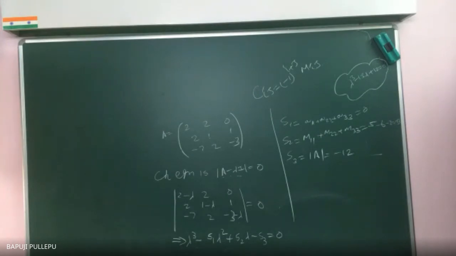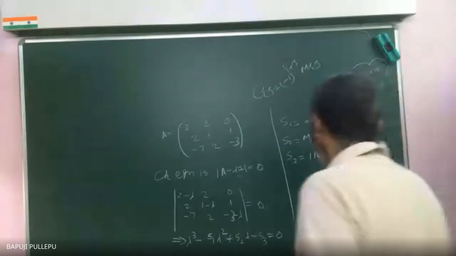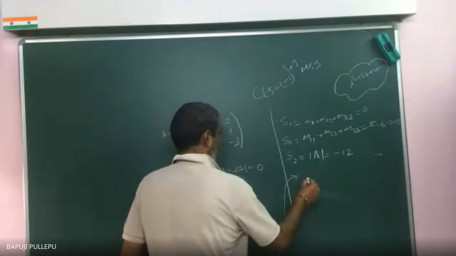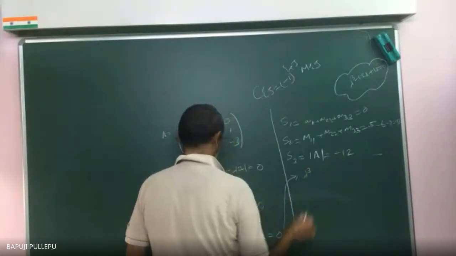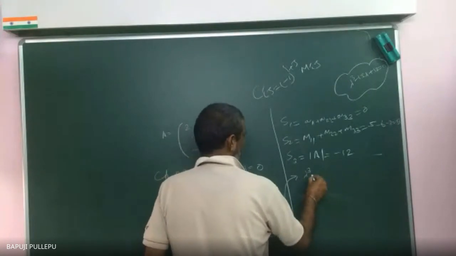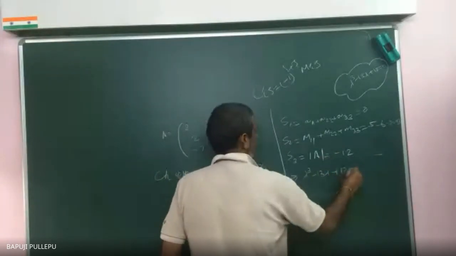Any doubt? Am I confusing a lot? No, sir. Okay, are you happy? Then come on. Once you know S1, S2, S3, come back and substitute. It becomes lambda cube. S1 becomes 0. S2 is minus 13 lambda, and already minus S3, so minus plus.